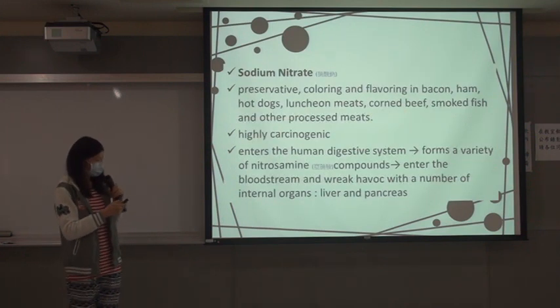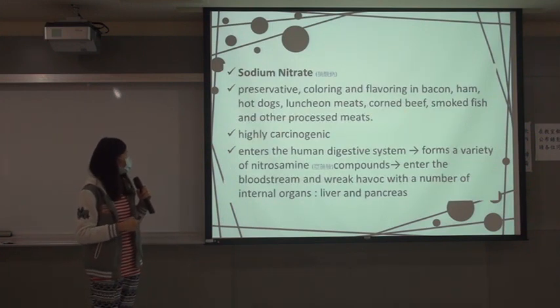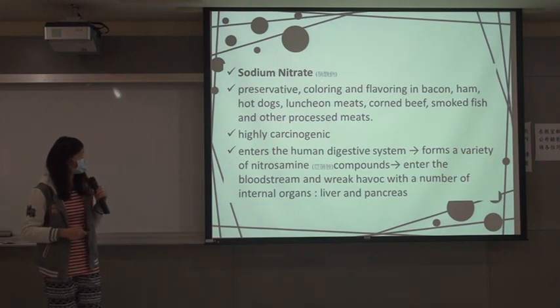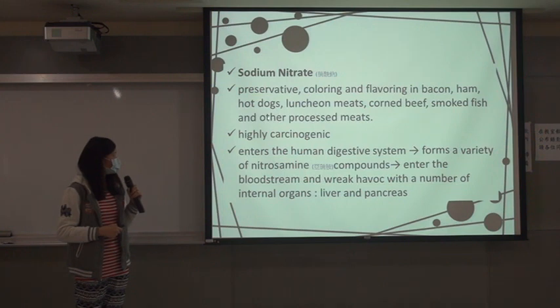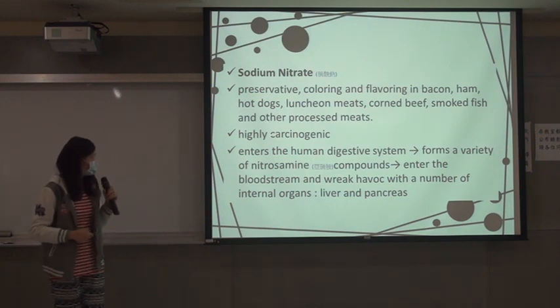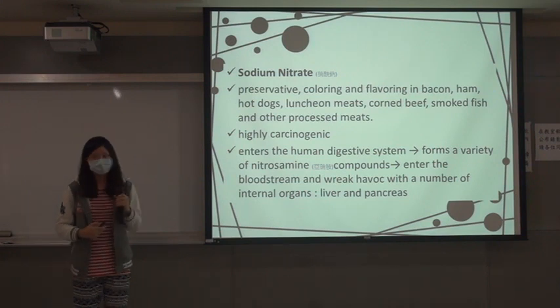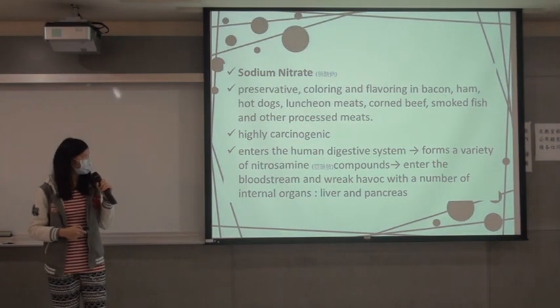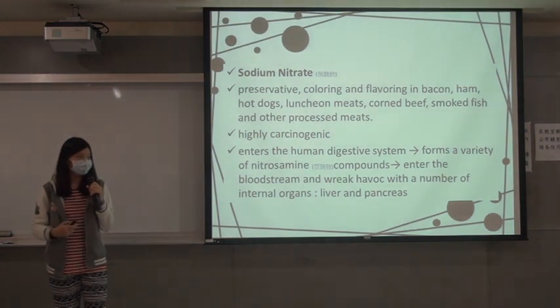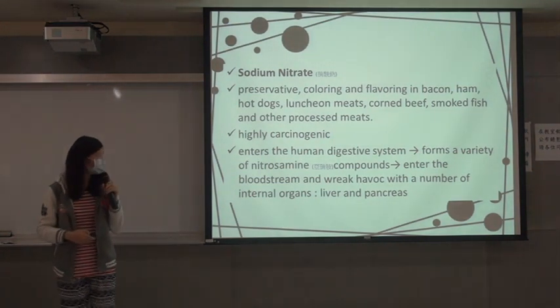Next is sodium nitrate. It's a sort of preservative, coloring, and flavor in bacon, hams, and hot dogs. What makes it very dangerous is that it's highly carcinogenic. It's also in a lot of processed meat. With this sodium nitrate, the meat will look bright red and pink.